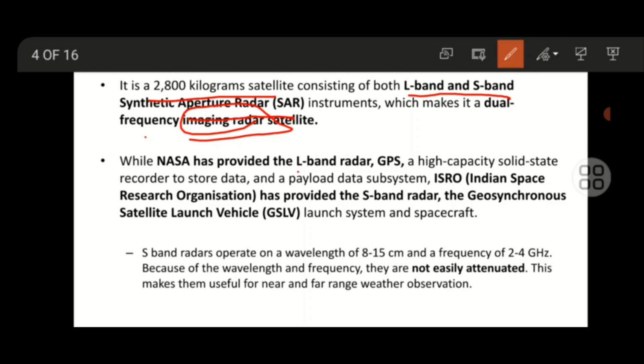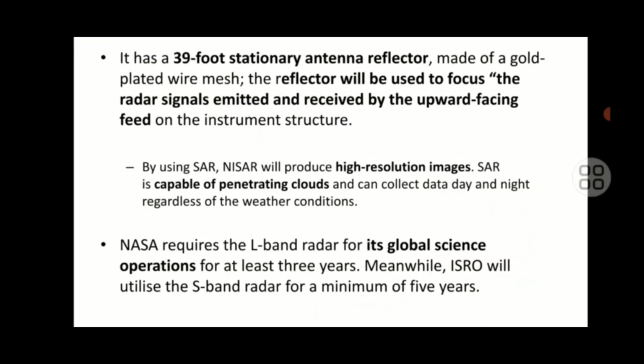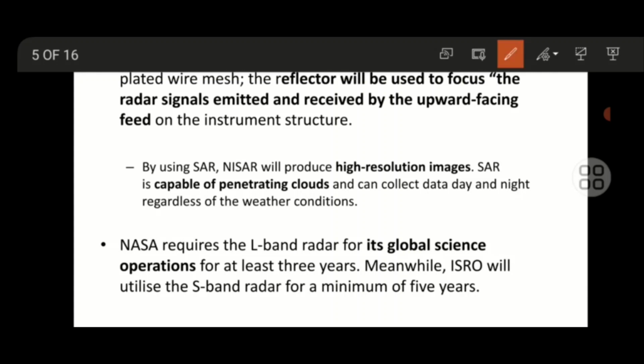NASA provided the L band radar, GPS, a high capacity solid state recorder, and a payload data system, whereas ISRO provided the S band radar and the Geosynchronous Satellite Launch Vehicle. S band radar operates on a wavelength of 8 to 15 centimeters, so it is not easily attenuated because of its wavelength. It is useful for near and far range weather observation, and it has a 39-foot stationary antenna reflector. The reflector is used to focus the radar signals emitted and received by the instrument's upward facing feed on the instrument structure.